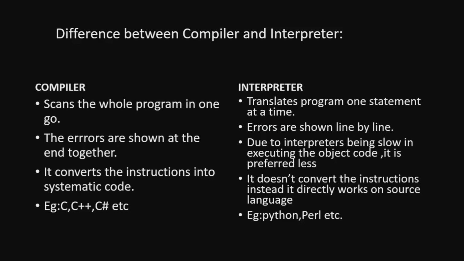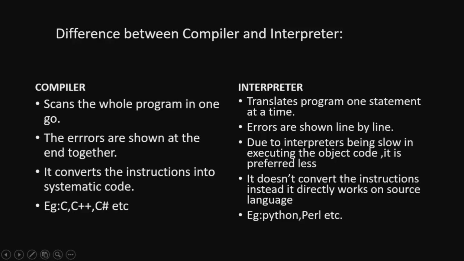And about the interpreter, it translates the program one statement at a time, and errors are shown line by line. Due to interpreters being slow in executing object code, they are preferred less. It doesn't convert the instructions, instead it directly works on the source language. Examples are Python, Perl, etc.